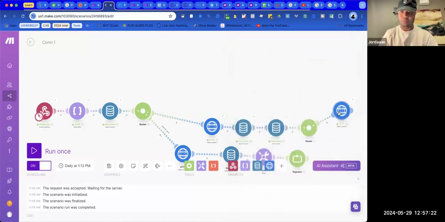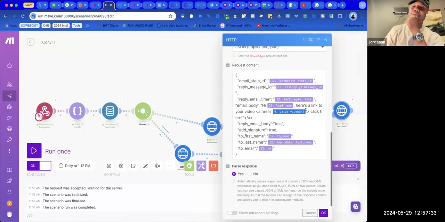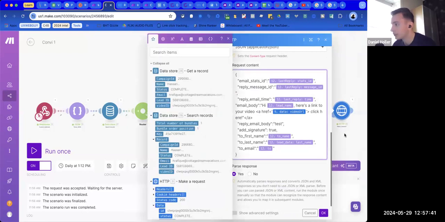Okay. Yeah, it looks like we can't format it. I feel like they should be able to do this. Let me just see if we can find an example. Well, could I just send this video URL by itself without needing to do like an href tag? Yeah, we can try doing that. Okay.